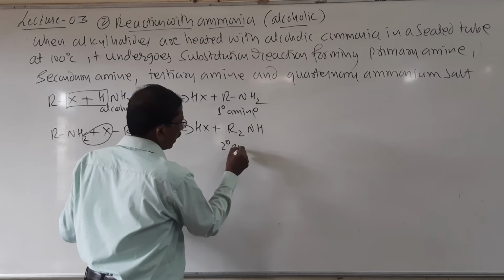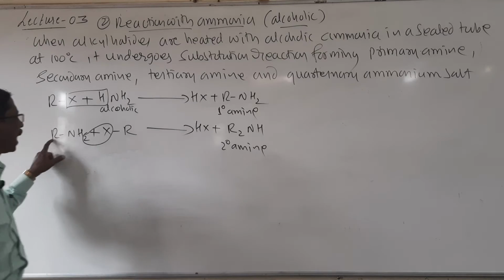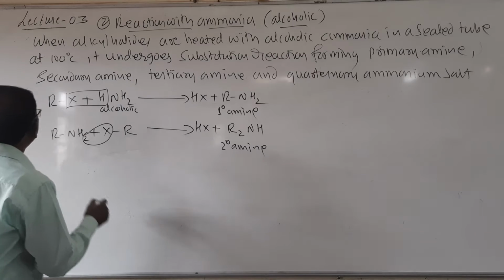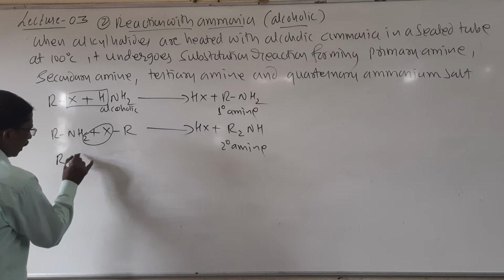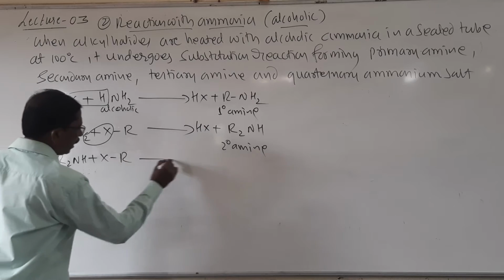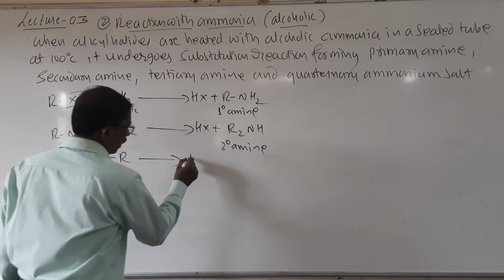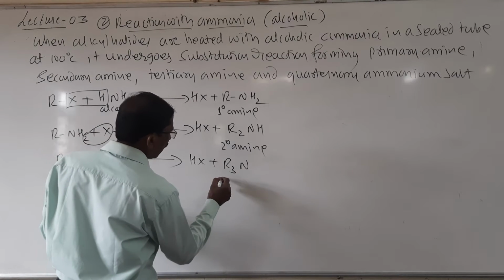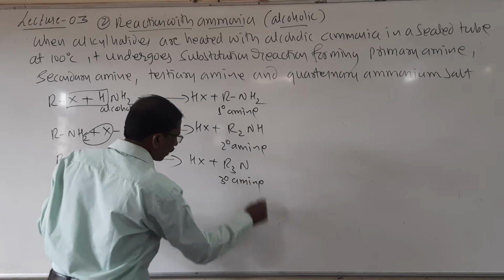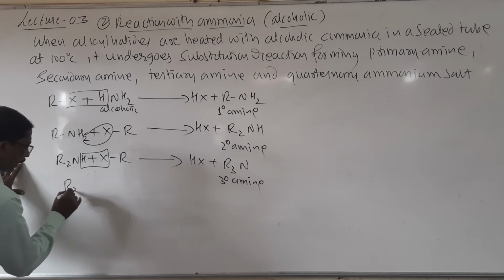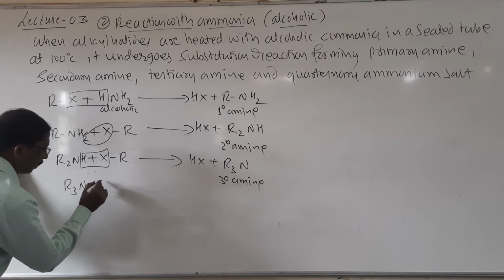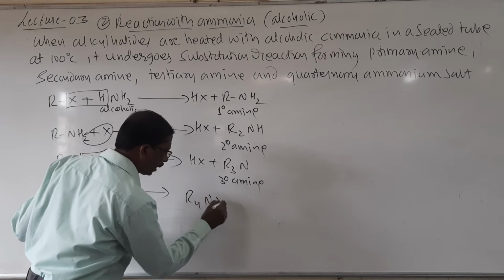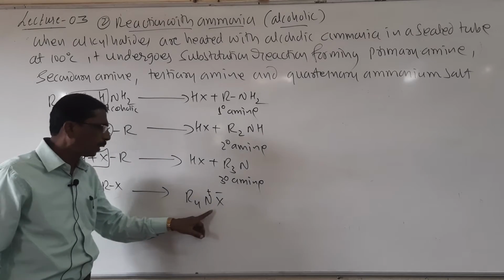R2NH, secondary amine. Look here students, R2NH, secondary amine, again reacts with remaining alkyl halide, then it forms HX plus R3N. So it is R3N, it is called as tertiary amine. And finally students, this R3N reacts with the remaining RX alkyl halide. Then it forms R4NX, it is called as quaternary ammonium salt.